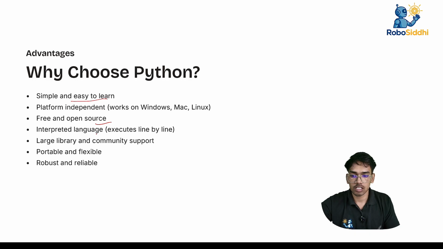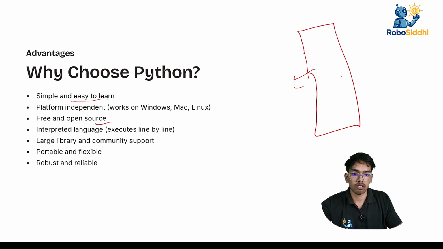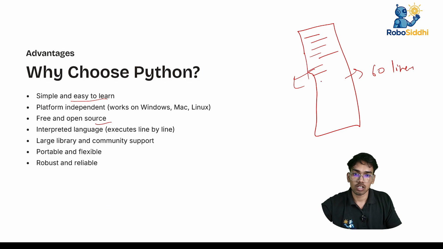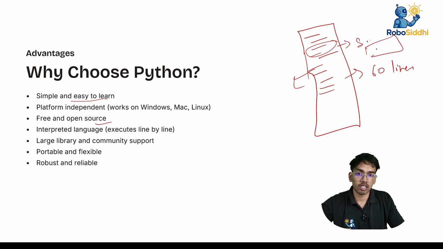Interpreted language. It executes code line by line. Means if you write a whole project of approximately 60 lines, when you execute, it executes every line one by one. It's not like it takes so much time, it just runs one by one. So if there is a mistake, it simply gives an error. You can go to the terminal, check where the error is, and correct it.